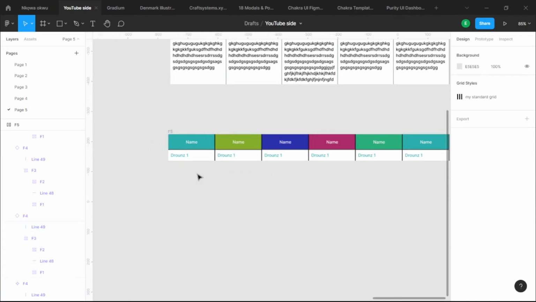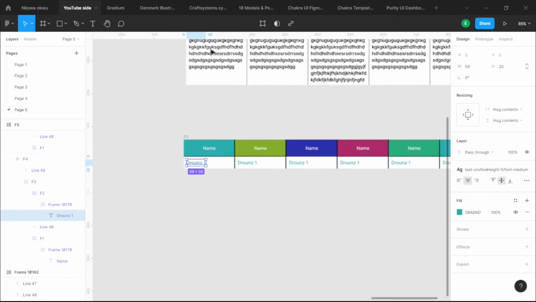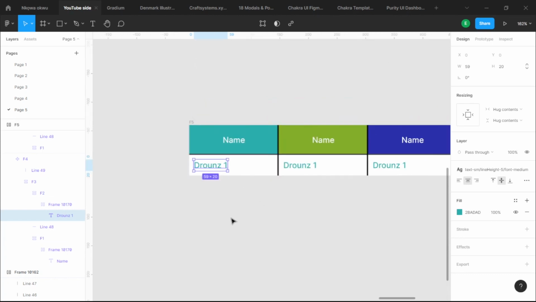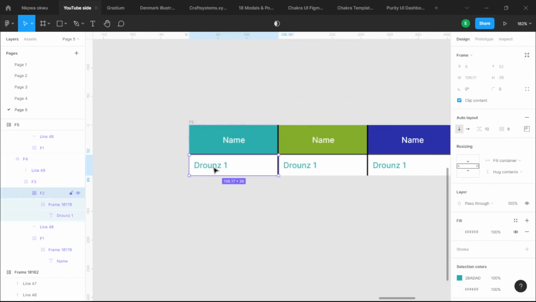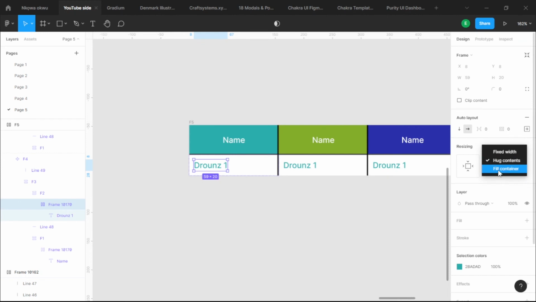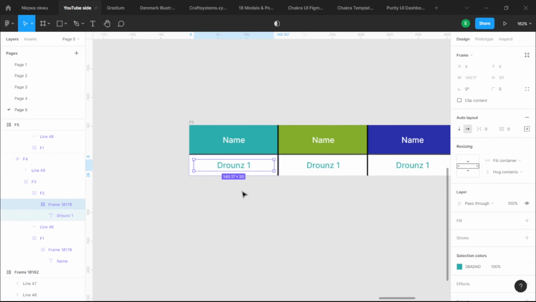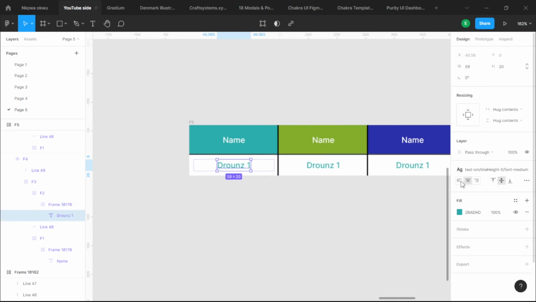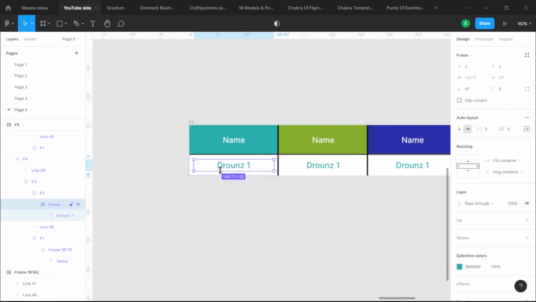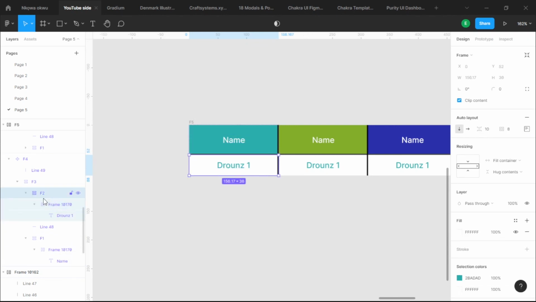Moving forward, we want this text to be a big text like this and then straightforward. So we'll come here and then make this text inside a fill container. This is where we want to be. But then this text itself has to be left aligned. And then as it's a fill container like this, this is fine. We then have this text, which, yeah, we're on the right track.